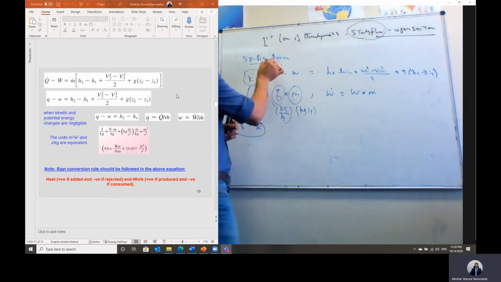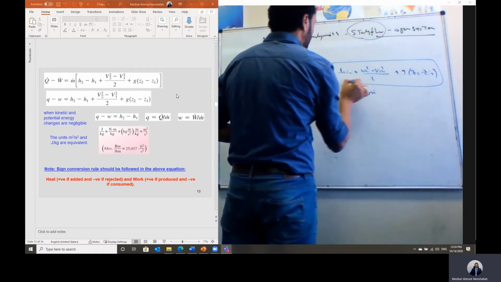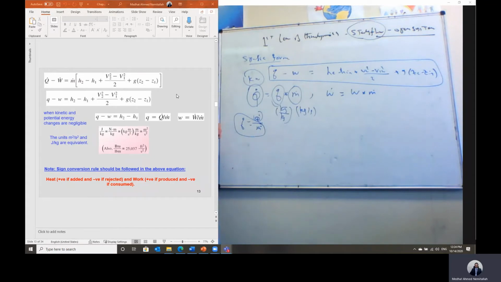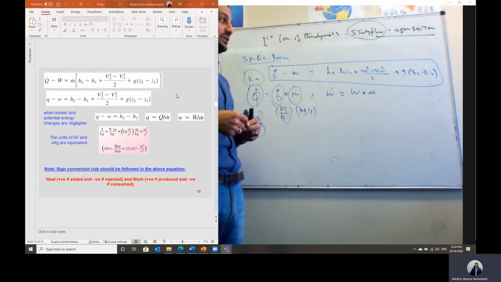So we can get another form. We call it the specific form of the first law of thermodynamics. In case the given data are in the specific form, kilojoule per kilogram, then we can apply this form of the first law of thermodynamics.